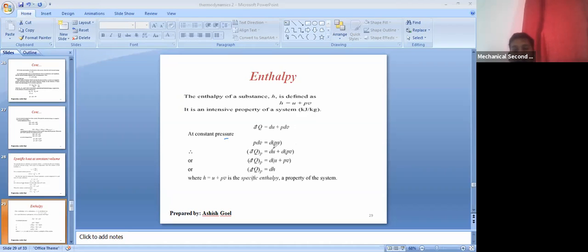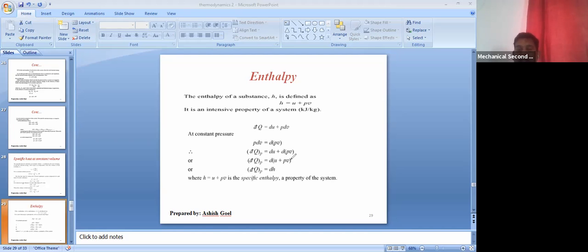Now you can see pdv equal to d(pv) we can write. Now just use this equation again. So dq equal to du plus pdv. We can write dq equal to du plus, in place of pdv, d(pv). And now when we talk about the constant pressure, our term is based on the constant pressure. Whatever we are defining here, we have kept the pressure constant. So if we take dq subscript p, this p means pressure is constant. So you know du plus d(pv) can be written as d of u plus pv.